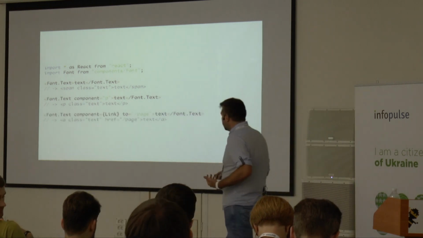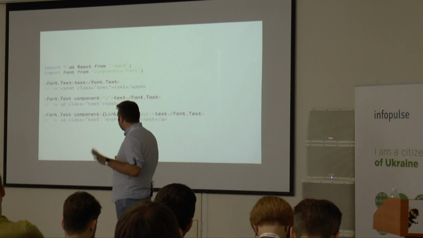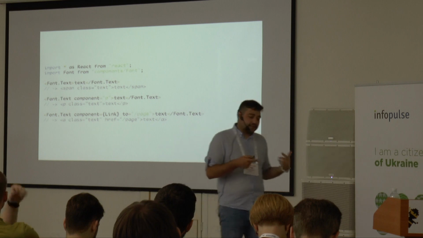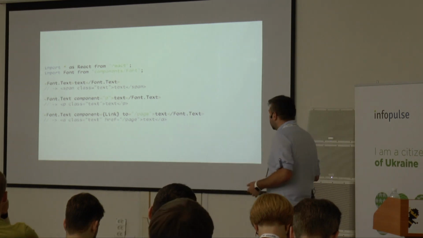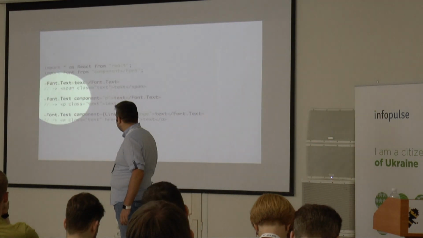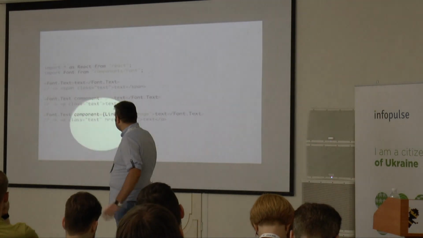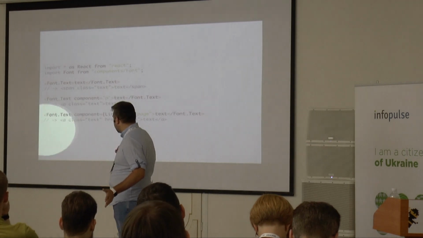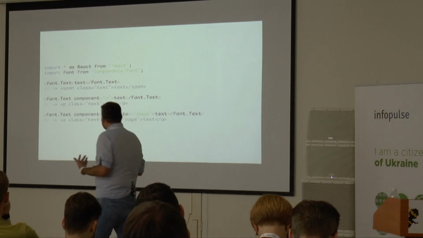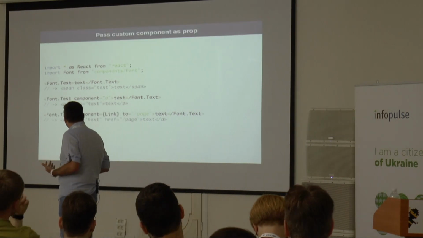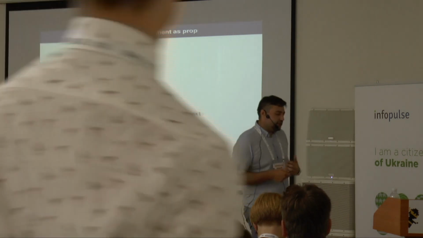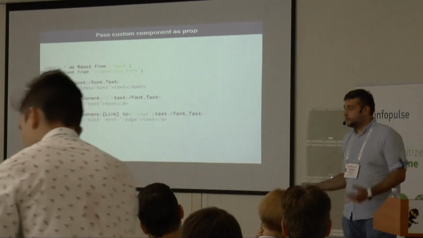The nice thing here is we can also pass a component which is a real React component, and that's how it nests those components together. So for example, if I'm passing a P tag here, I get a P tag back, but if I pass a custom link component from the router, I get a link with the href and all of that. So how does this work? As I said, we call it custom component as props. This is something we use pretty much everywhere where we have reusable components.